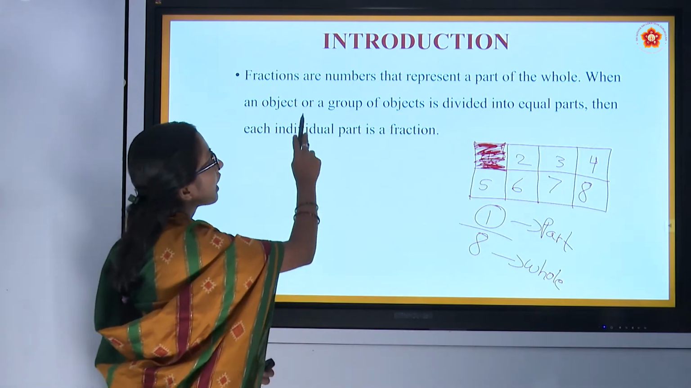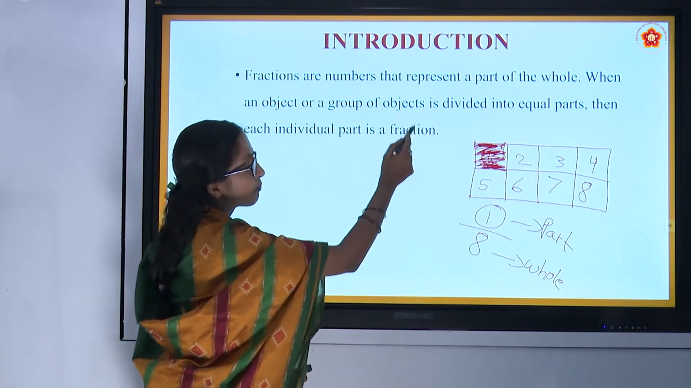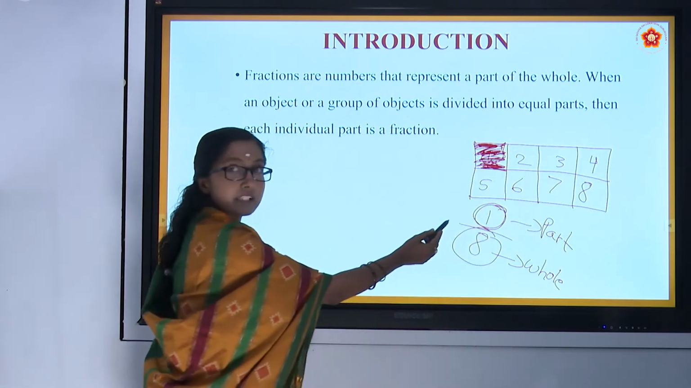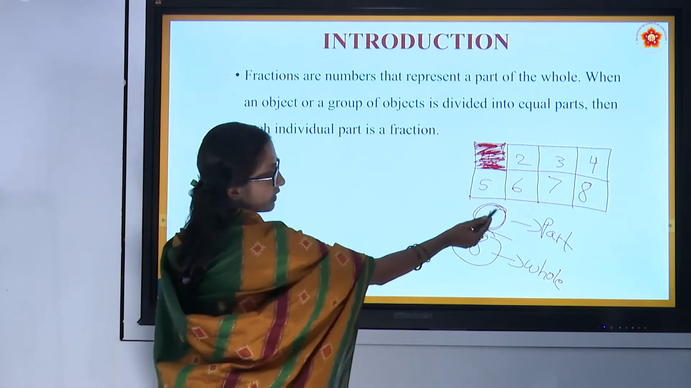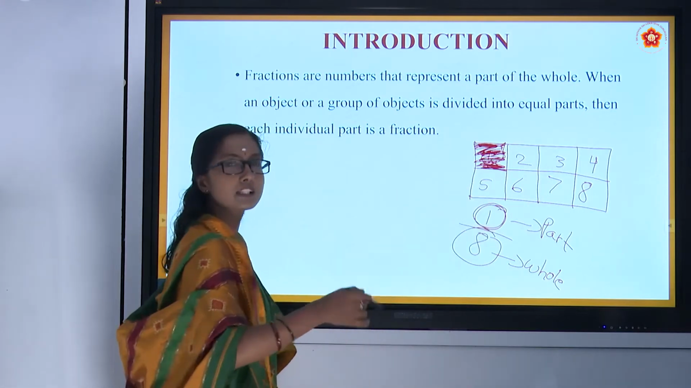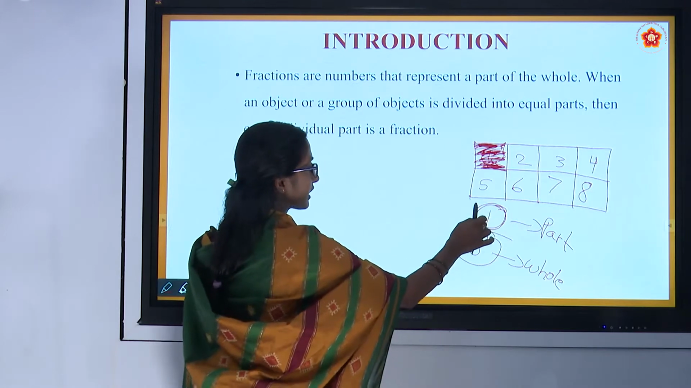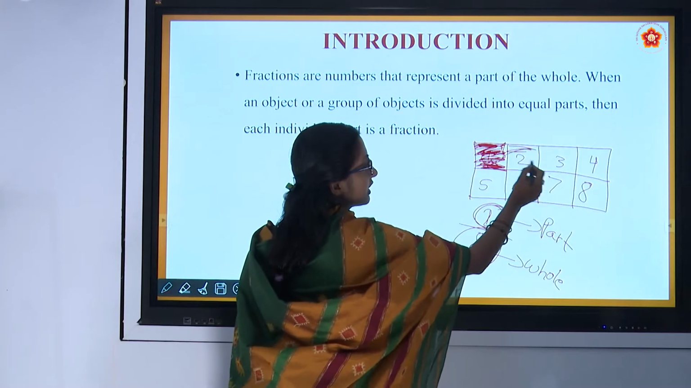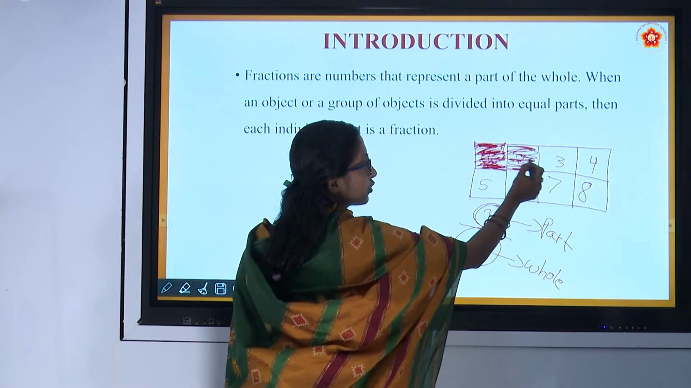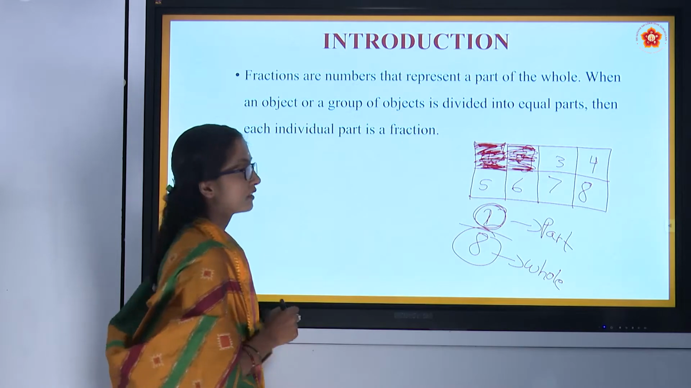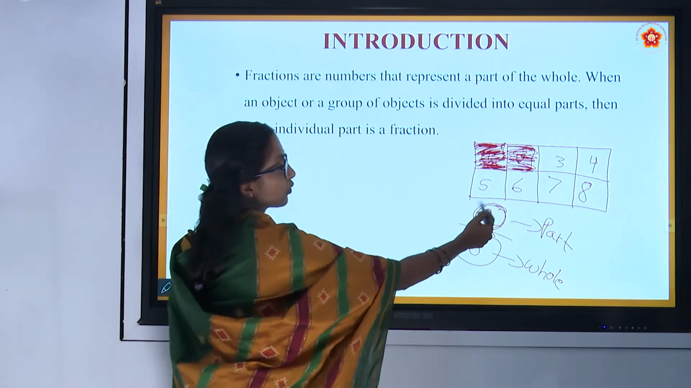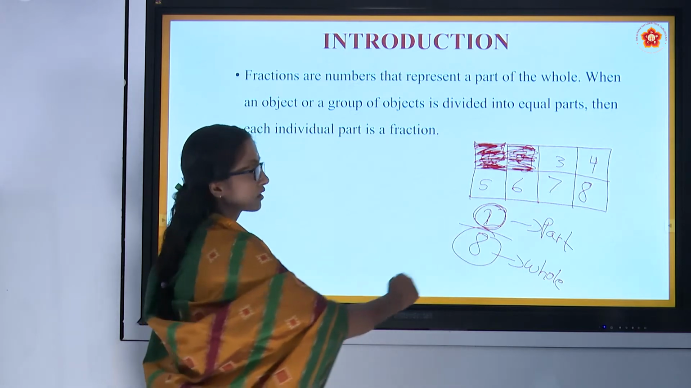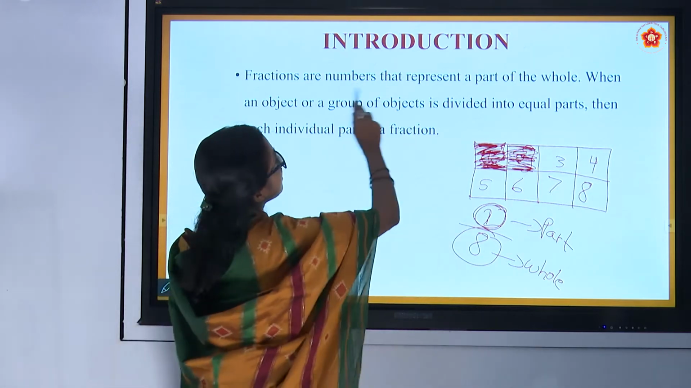Fractions are numbers that represent a part of the whole. It means they are representing only one part. See, here I have taken the example as 1. You can take the example as 2 also. If you think that you consumed 2 parts of the chocolate, then that is 2 by 8. 2 is part of the whole. What is the whole? 8. 2 is part of 8, right?